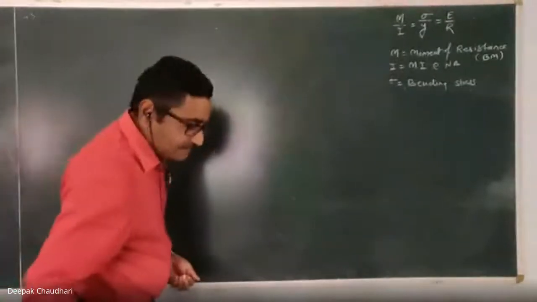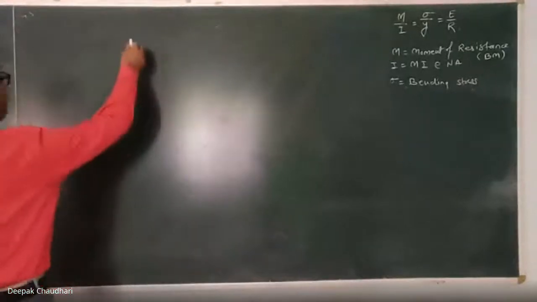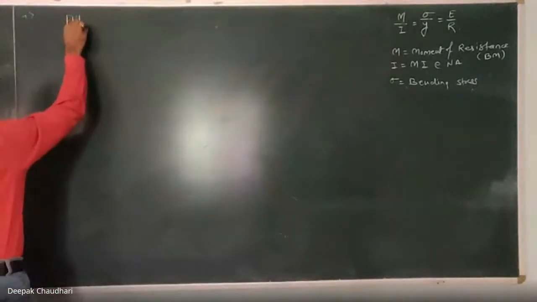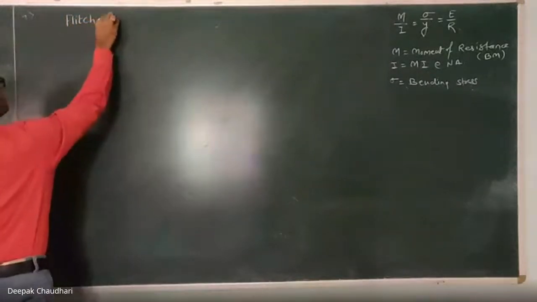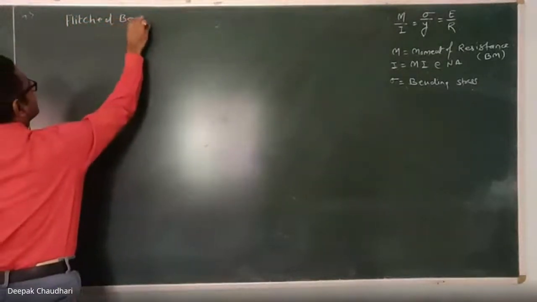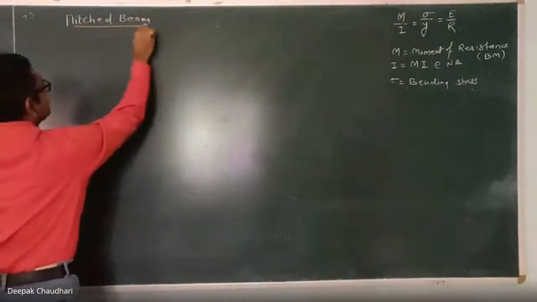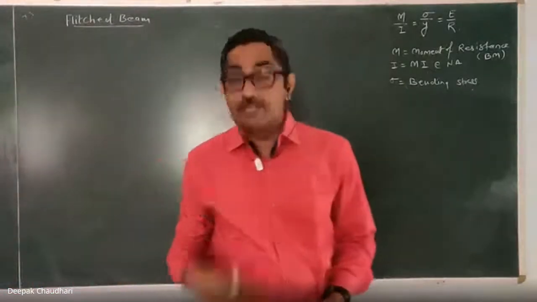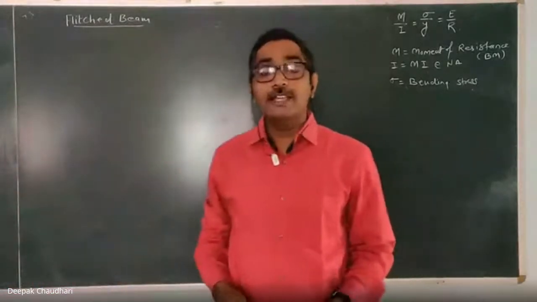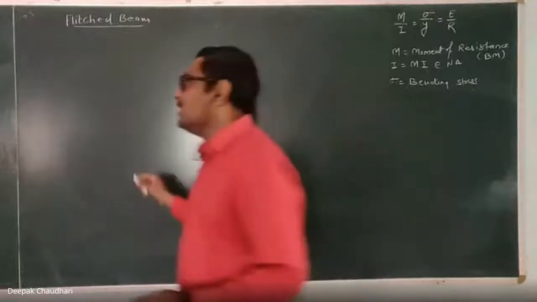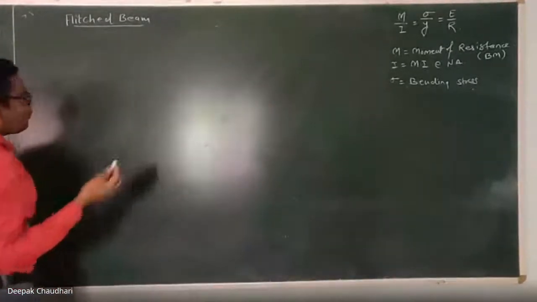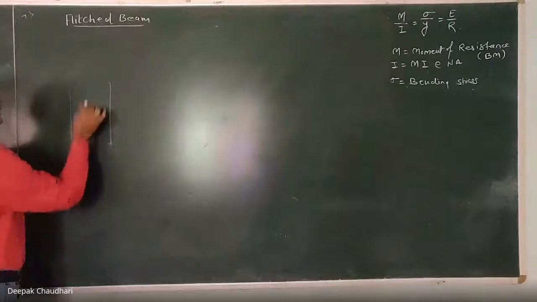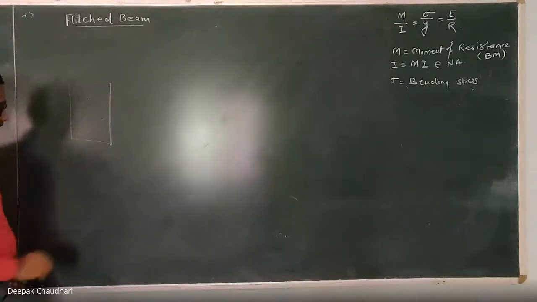Now today we have to study the last part of the bending stresses, that is the flitch beam. So far in bending stresses we have studied the beam which is subjected to the bending moment and is made up of a single material, maybe concrete or steel or whatever it may be, like this. Let the cross section be the rectangular one.